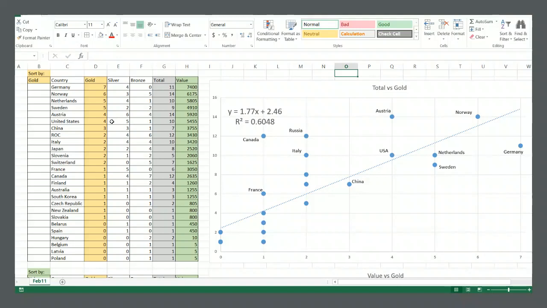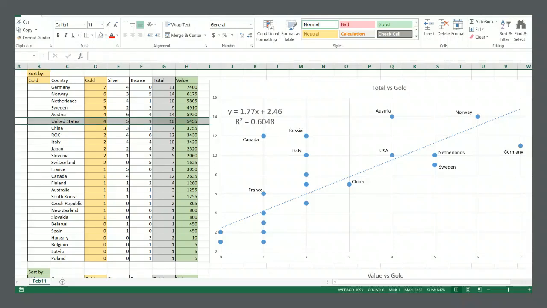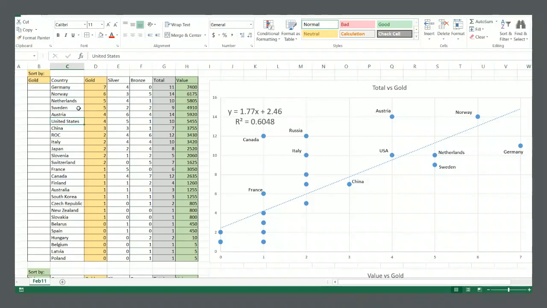Now, if you look at the rankings here, United States is pretty far down. Netherlands is pretty high up in terms of gold medal rankings. So is Sweden. Norway and Germany are, of course, right there, close to each other at the top. And so the clusters seem to mirror how the gold medal rankings go. And then you have China just under the United States, farther away from this runner-up cluster, but not too far.